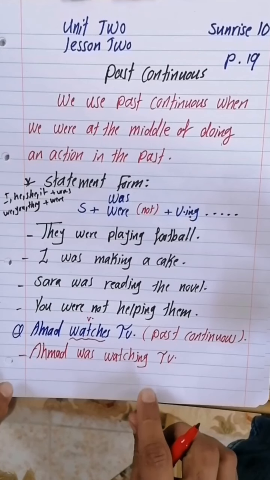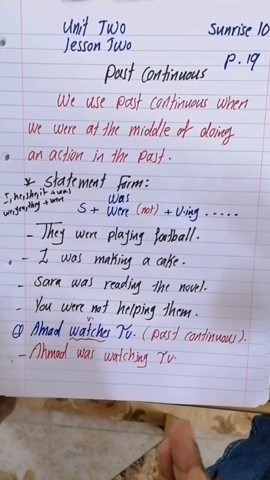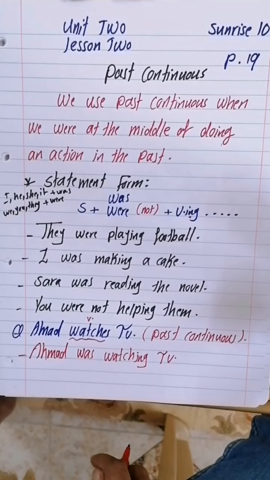Only the statement form is like the subject, was, were, and verb ing. Of course, with was there should be I, he, she, it, and with were there should be we, you, they. If it was positive, if it was negative, we only add not to was and were.